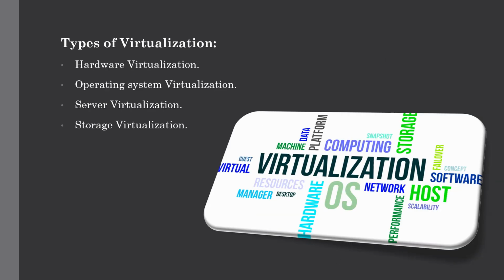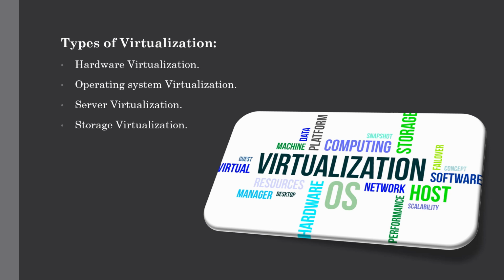Now let's talk about the different types of virtualization. There are majorly four types of virtualization. The first one is hardware virtualization, the second one is OS virtualization, the third one is server virtualization, and the last one is storage virtualization. We will see these types in detail one by one. The first one is hardware virtualization. When the virtual machine software or virtual machine manager, also known as VMM, is directly installed on the hardware system, that is hardware virtualization.